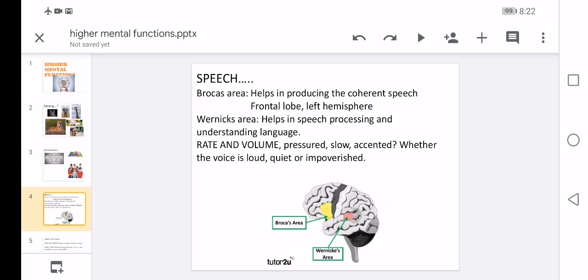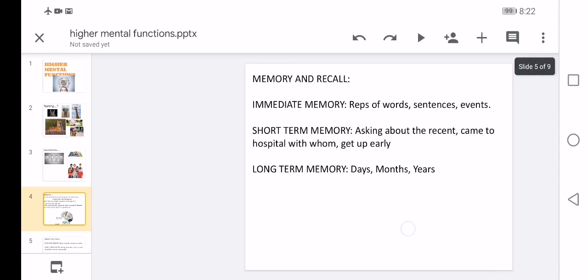And the patient can also be assessed on the rate, which means the speed, whether it is slow or mild. What is the volume, is it a high pitch or low pitch, is there any pressure to talk with the therapist, is there an accent, can the words be understood clearly, or whether the voice is loud, quiet, or it might be improved.